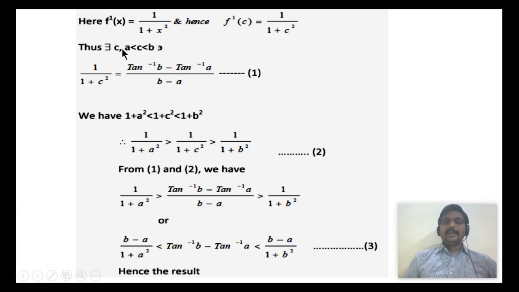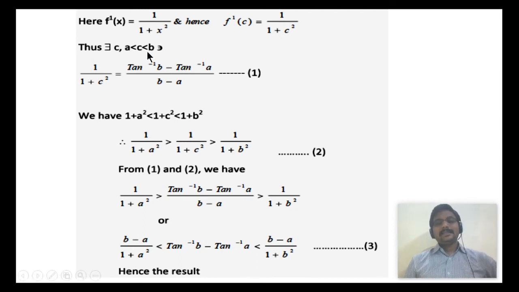But there exists at least one point, say c, in the open interval (a, b) such that f dash of c is f of b minus f of a by b minus a. It is the value of f dash of c. Now f of x is tan inverse x, hence f of b is tan inverse b, and f of a is tan inverse a. So let it be equation number 1.